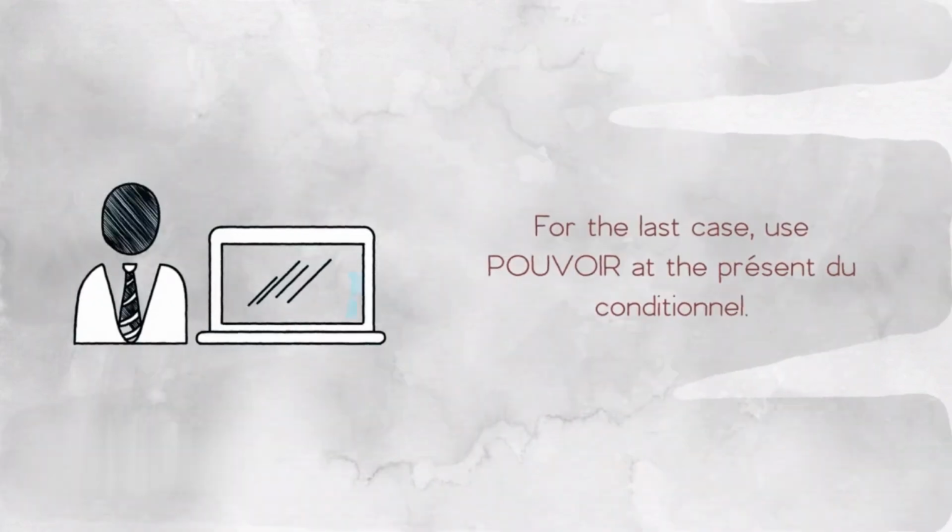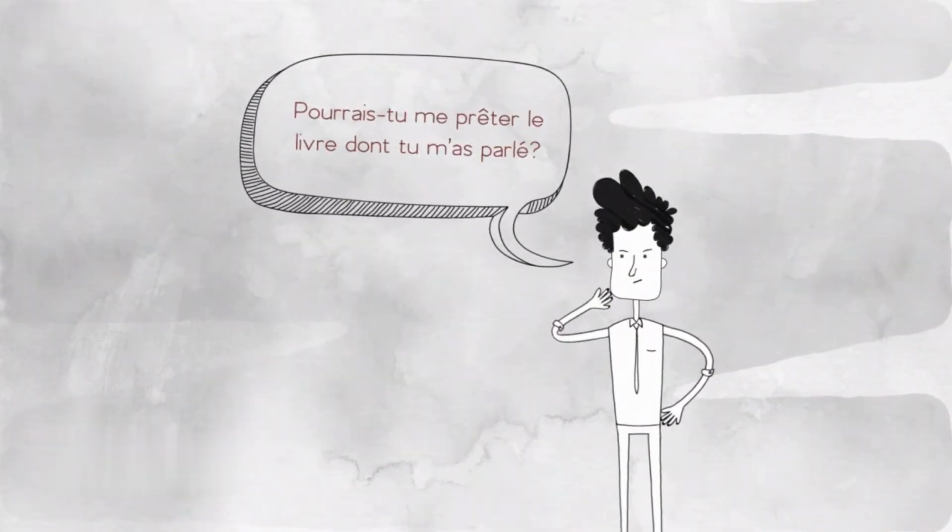Now let's see the last case. When could refers to an idea of the future, a hypothesis, a suggestion, or a request, the présent conditionnel is used. Let's see an example. Pourrais-tu me prêter le livre dont tu m'as parlé?